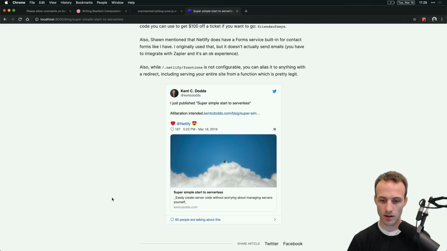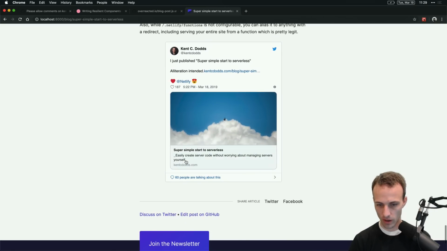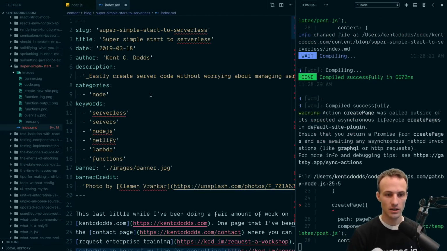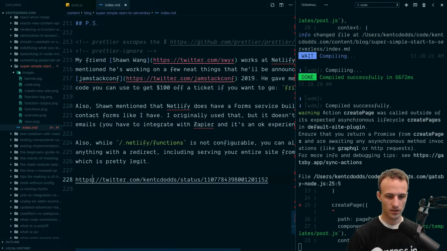I think maybe I'll leave that as it is. But this reminded me of one other thing that I want to make a change to that should be pretty quick. And that is in the metadata, here, let me get rid of that thing here really quick.